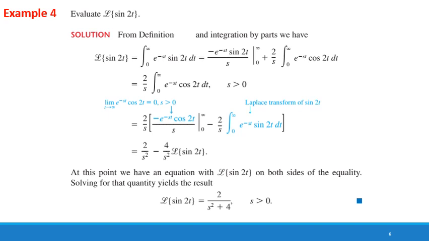In example 4, we will find the Laplace transform of sine 2t. So our function f of t is equal to sine 2t, and we will put the value of f of t in equation 1. So we will get this integral. We have two functions of t, e power minus st and sine 2t, so we cannot solve this integration directly. We will have to apply integration by parts. By applying integration by parts, we will get this answer, and solving this, we will get this equation for s greater than 0.